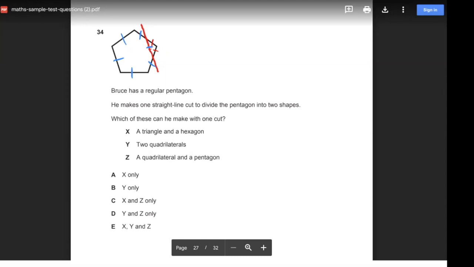So for X, the figures in X can be achieved. Let's erase that and try again. Option or requirement Y, 2 quadrilaterals, so 2 4-sided shapes.